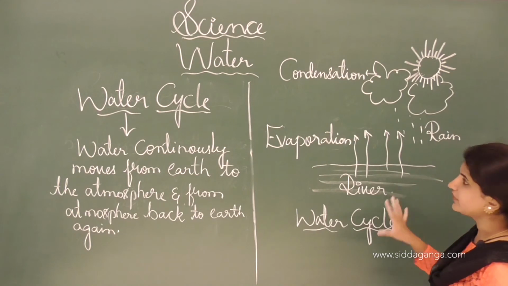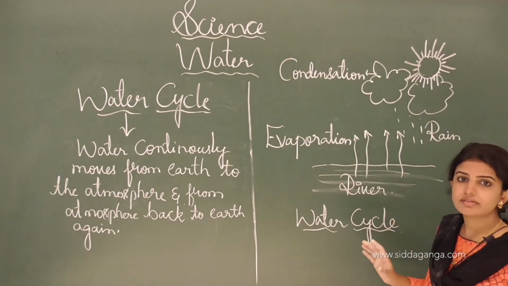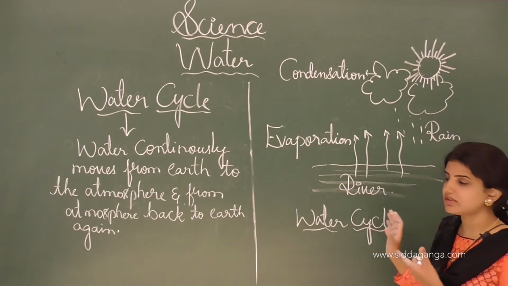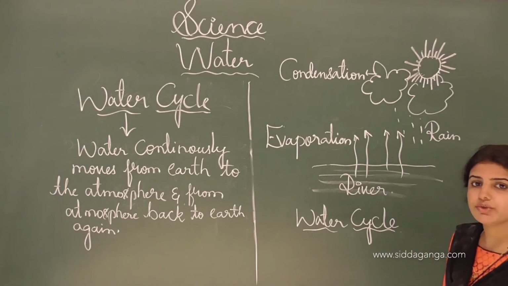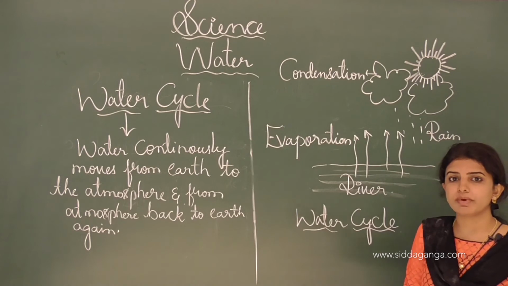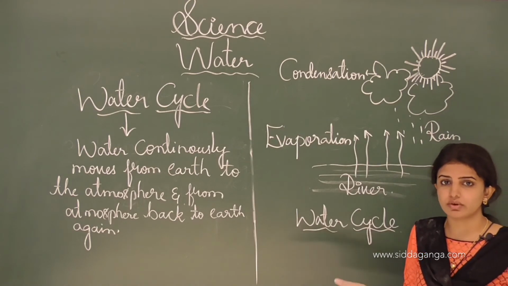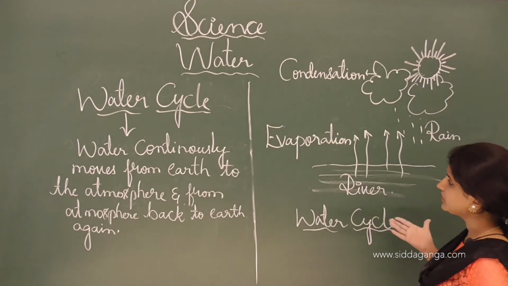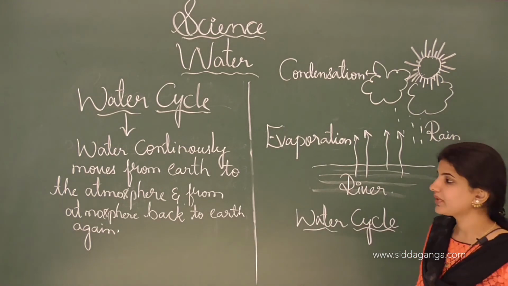This is how we can say that the water cycle takes place. And usually the water cycle takes place when open area or open ground is present. This process takes place continuously.